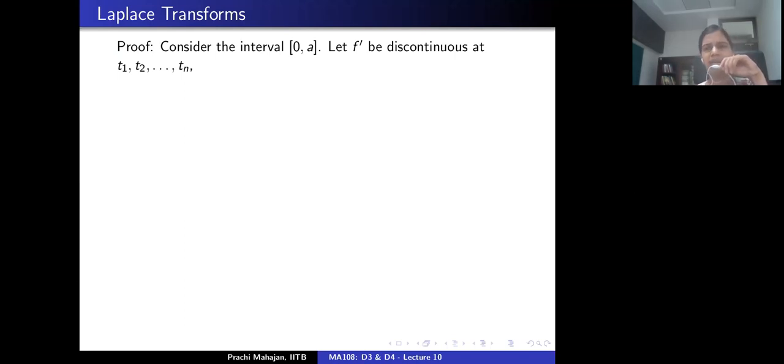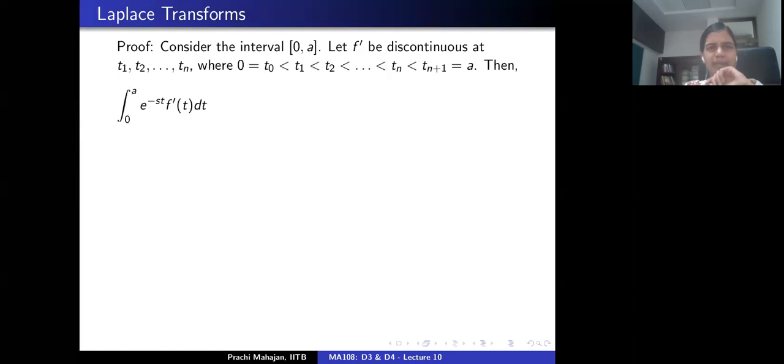So it is continuous everywhere except at finitely many points where the derivative of f has jump discontinuities. I'm going to label these finitely many discontinuities as t1, t2, ..., tn. Each of these points lies in the interval 0 to a. t0 is 0 and t(n+1) is a.